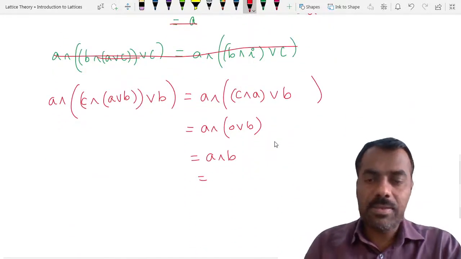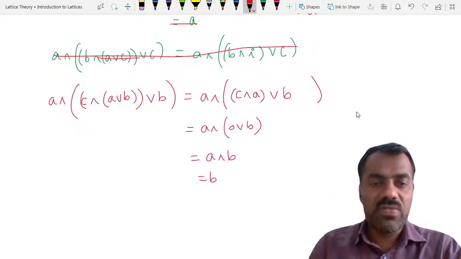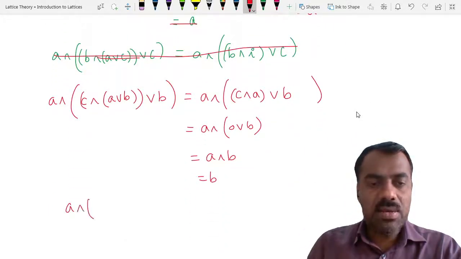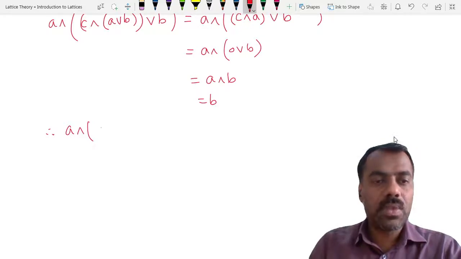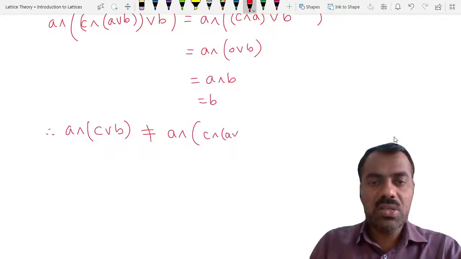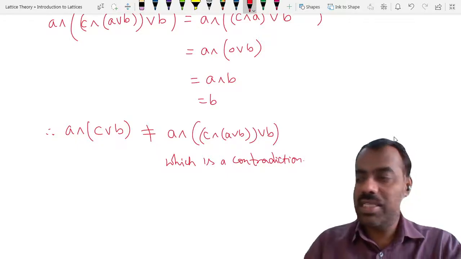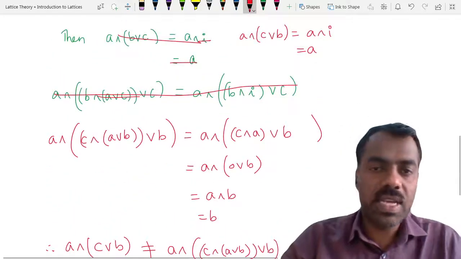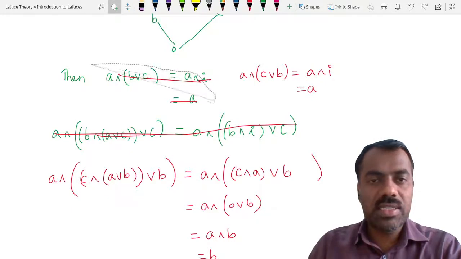B. Okay, so we get here B, but here we got A, right? Therefore we are getting that A meet C join B is not equal to A meet C meet A join B, then join with B, which is a contradiction. It is a contradiction because we have assumed that the identity is true for any three elements, right? So while taking here, we have to make sure that we take it this way.